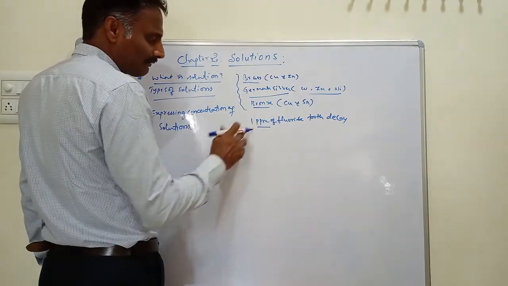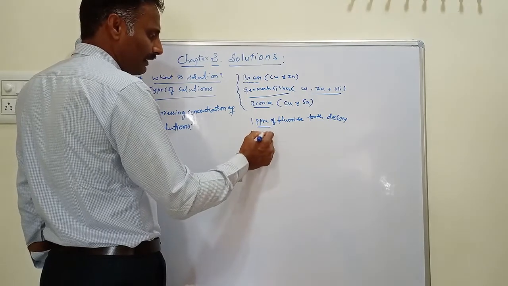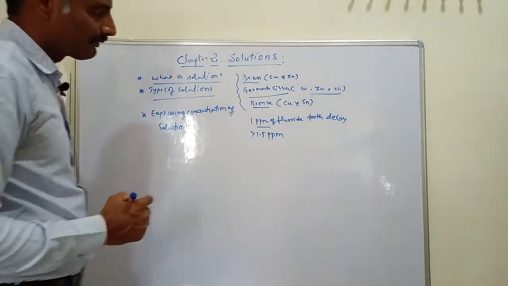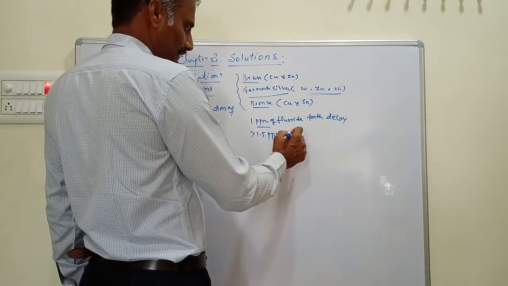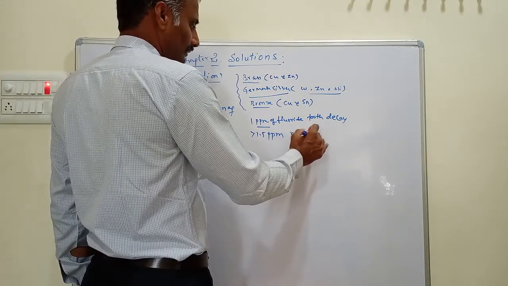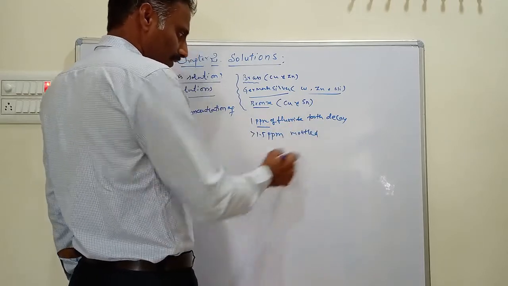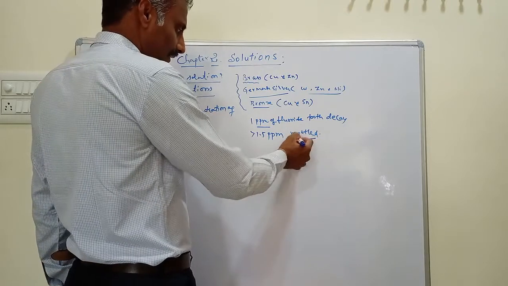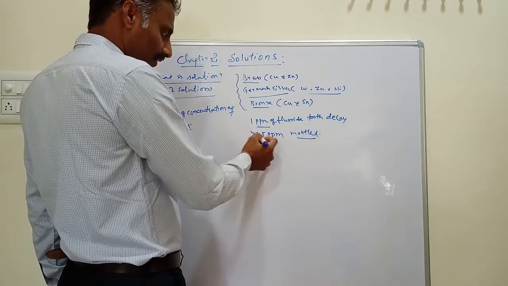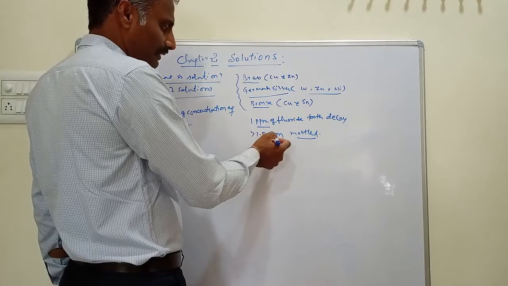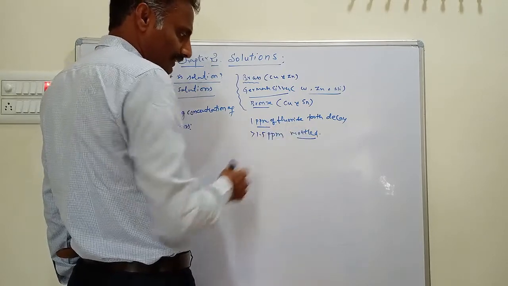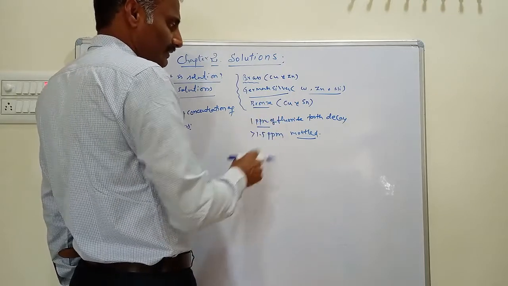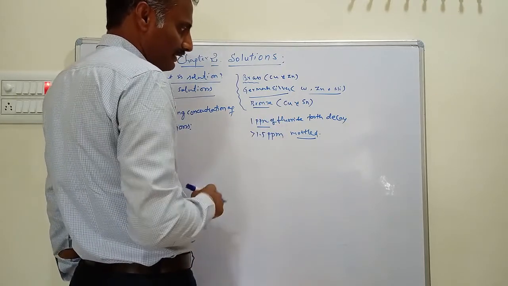If the concentration of fluoride ions is more than 1.5 ppm, it causes mottled teeth, meaning brown spots on teeth, and damages the teeth. If the fluoride concentration is less than 1 ppm, it causes tooth decay.